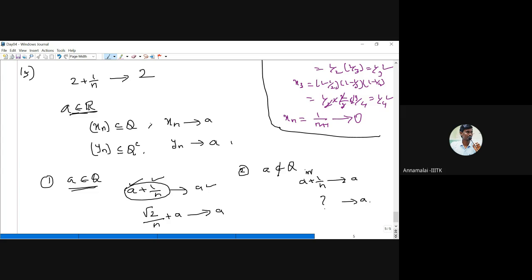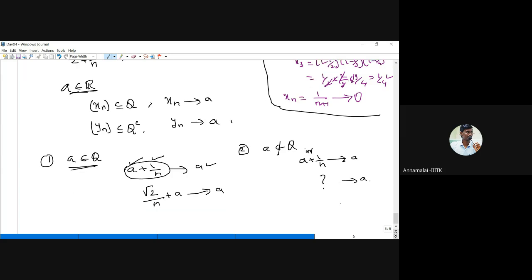What is the rational sequence we can find here, that converges to the irrational number a? For simplicity, I am taking a equal to root 2. Can you produce a rational sequence that converges to root 2? What is the sequence? Each sequence term should be a rational number, but it converges to root 2. So how do we find that sequence?